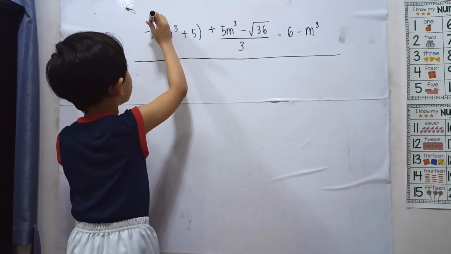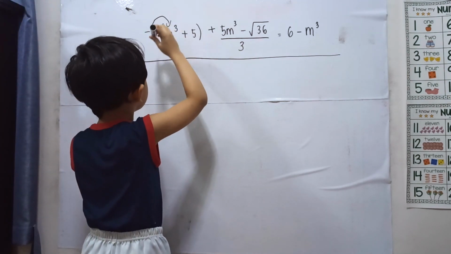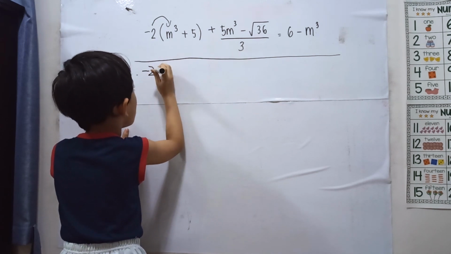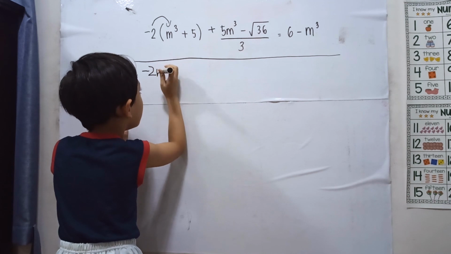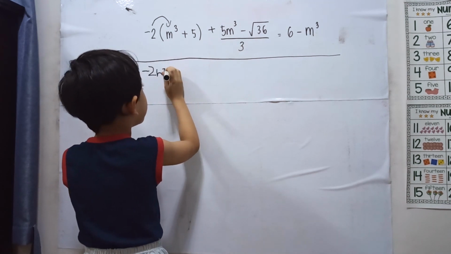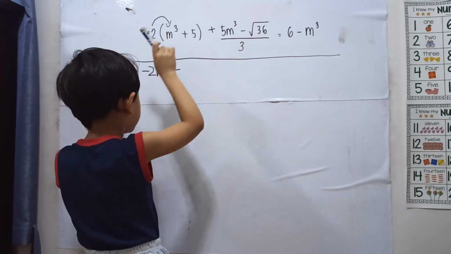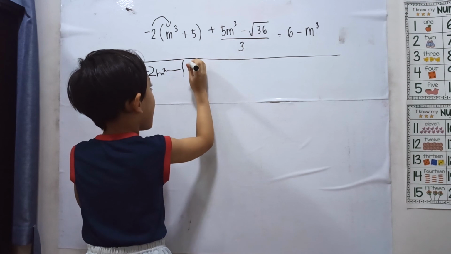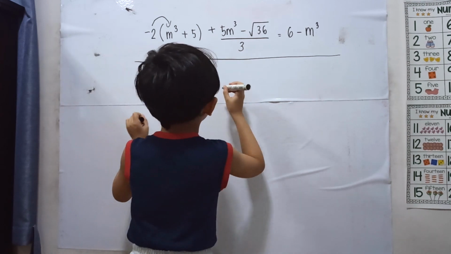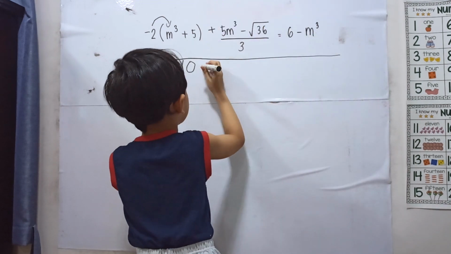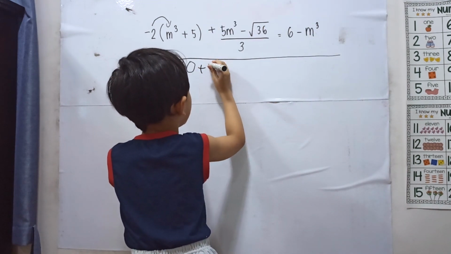First, times this one and give 2, and next to it 3. Good job. Then, because plus and minus becomes minus here, 10 to 10, 5 is 10. Then copy this one.